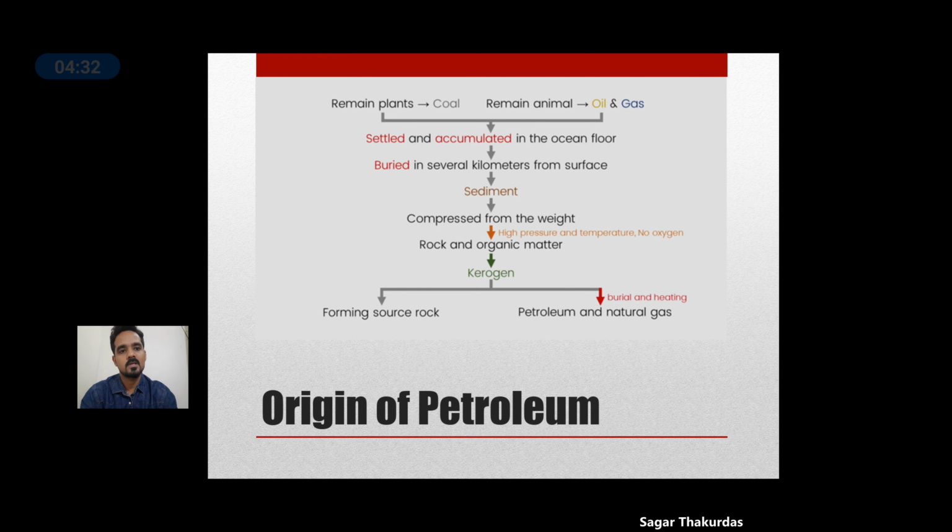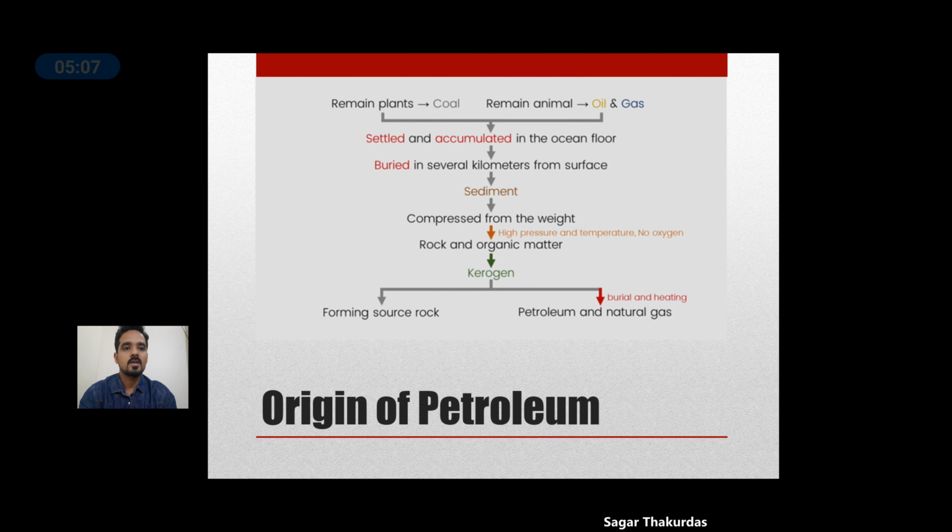If oxygen is present, then in the presence of oxygen, the microbacteria or organisms may disintegrate the organic matter and it will no longer be available to produce petroleum. So for generation of hydrocarbons, the environment should be anaerobic, which lacks oxygen. Then the remains of plants and animals get buried under a layer of sediments. As a result of the layer of sediments, or overburden pressure, temperature rises.